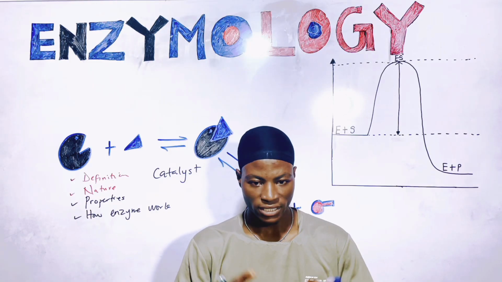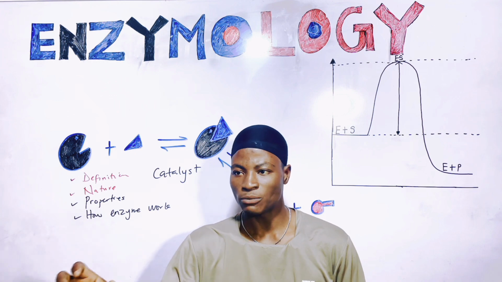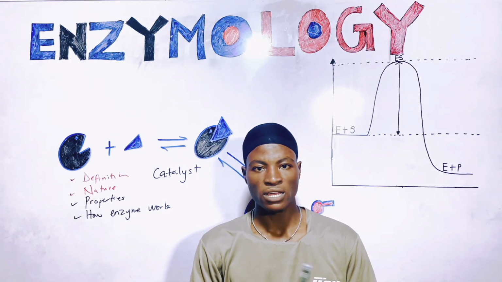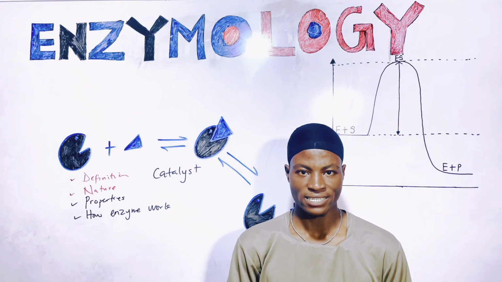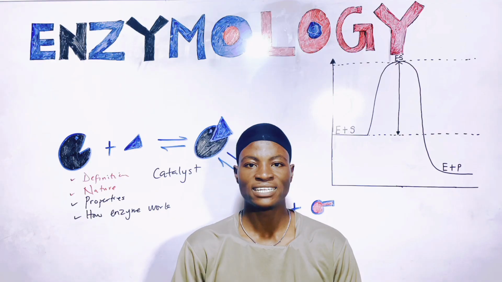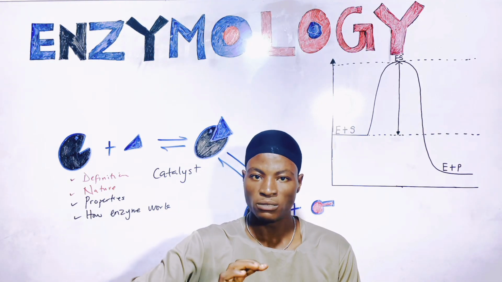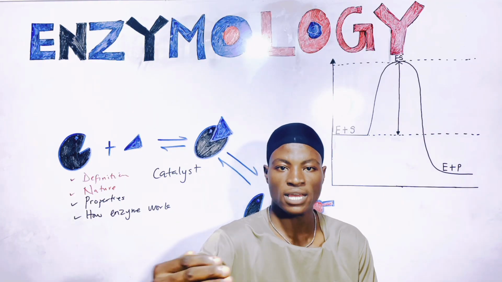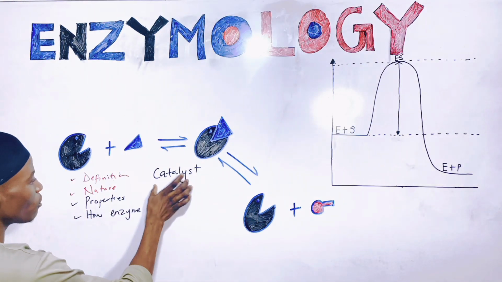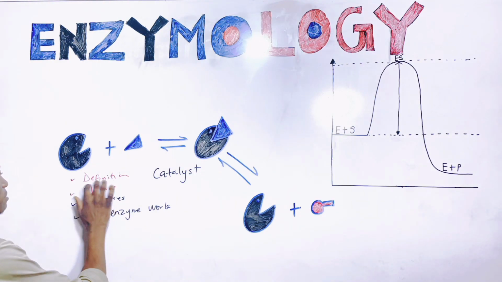The reactions that occur in the body are termed biochemical reactions. But the enzyme, or let me say the biocatalyst that helps to enhance the rate of this biochemical reaction, is referred to as enzyme. And one thing about enzyme is that enzymes are usually proteinous in nature. That is, they are protein, right? Their nature is basically protein. And they help to enhance the rate of biochemical reaction. That's basically what enzymes are. They are biocatalysts, or simply they are bioorganic catalysts. And that's just it about the definition.